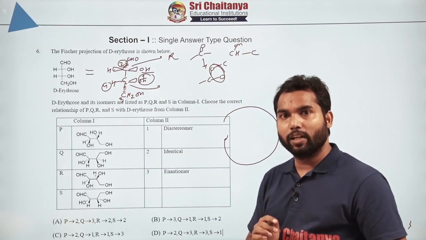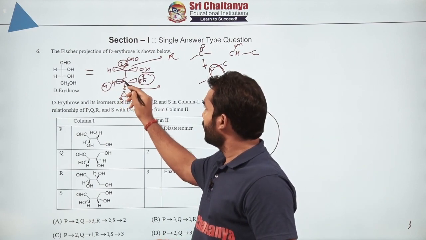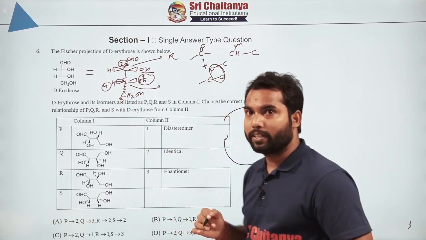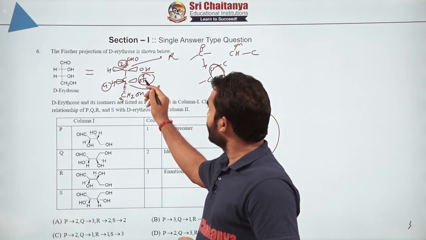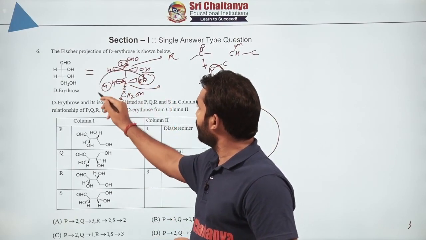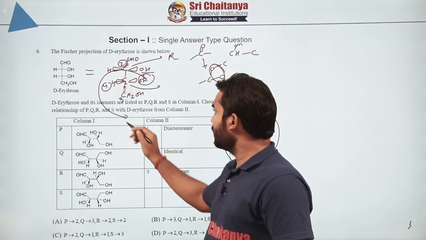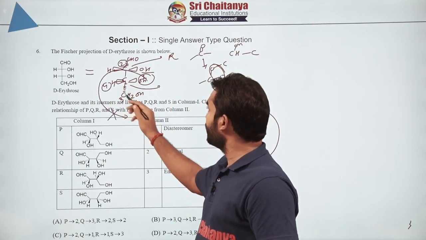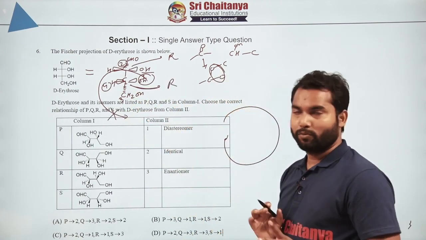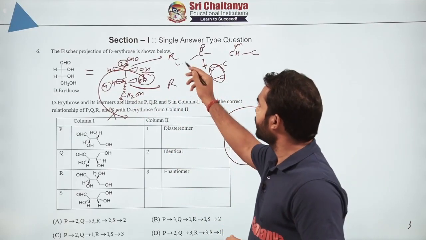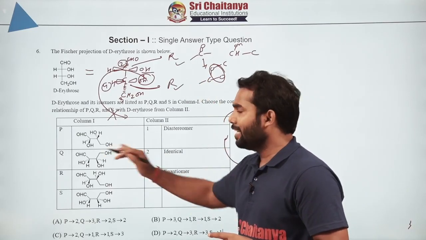Once again go for 1, 2, 3 and reverse your answer, because it is above the plane. This side, so horizontal line means above the plane. So I will show you here again 1, 2, 3. You can see here 1, 2, 3 means it is going anti-clockwise, but we have to answer from inside the plane, so it will not be correct, rather it will be clockwise, so it will be R. So both the configurations we have received here are R and R. Now similarly we are supposed to check the configuration in each case.